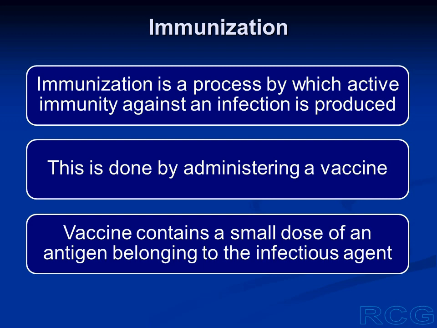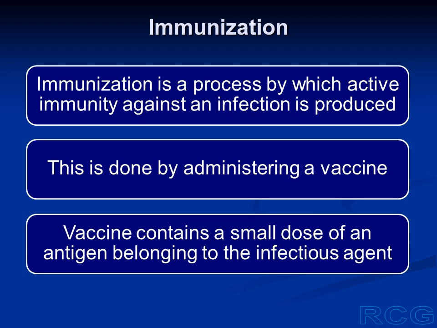Immunization is a process by which we produce active immunity against a pathogen or an infectious agent purposely. Normally, we are exposed to a variety of infectious agents or pathogens. And once we are exposed to this pathogen, a primary response is created. A primary response is produced.